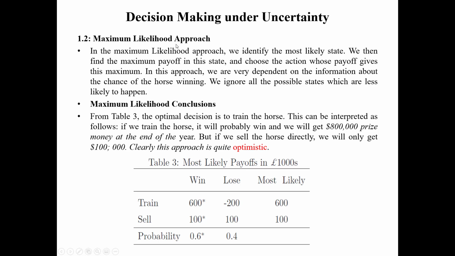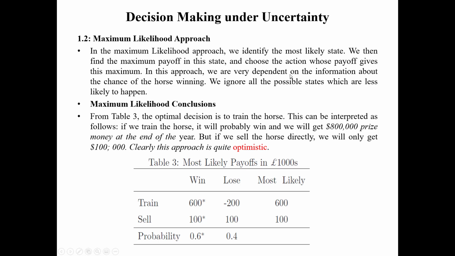The second approach, which is more realistic, is called the maximum likelihood approach, or it is also called the optimistic approach. In the maximum likelihood approach, we identify the most likely state. We then find the maximum payoff in this state and choose the action whose payoff gives this maximum.